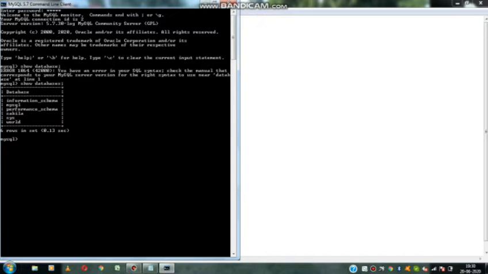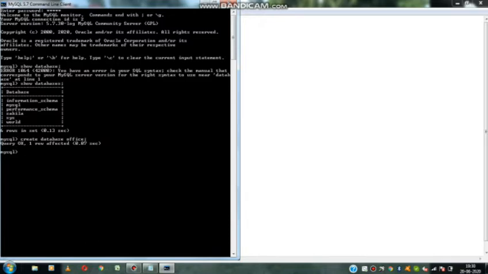So how to create our own database? We have to use the create command. So create database. I am giving my database name as office. So office is my database name. At the end, definitely we have to go with the semicolon.